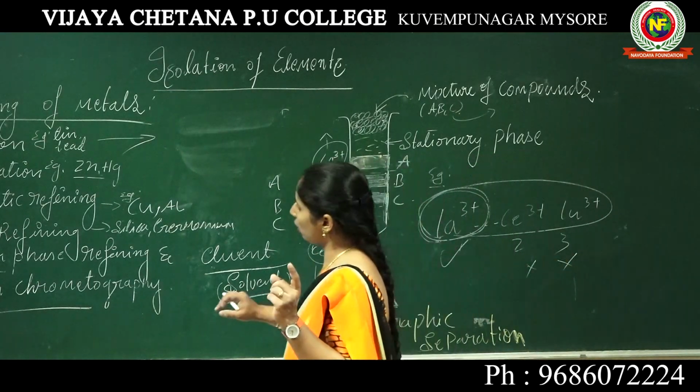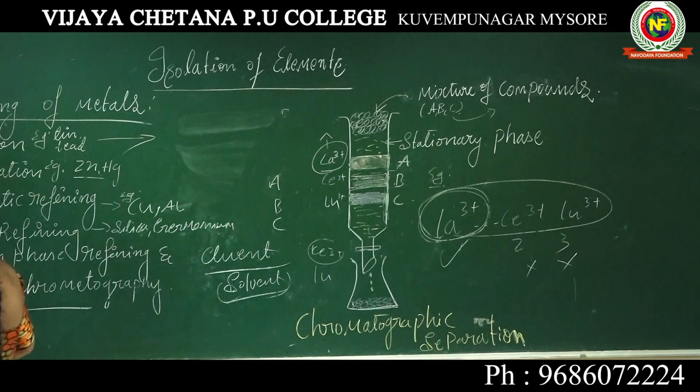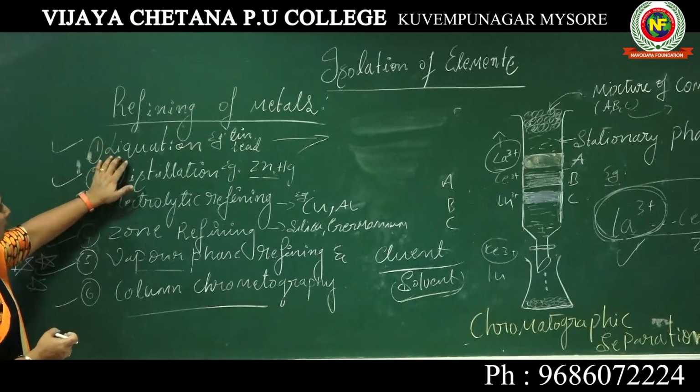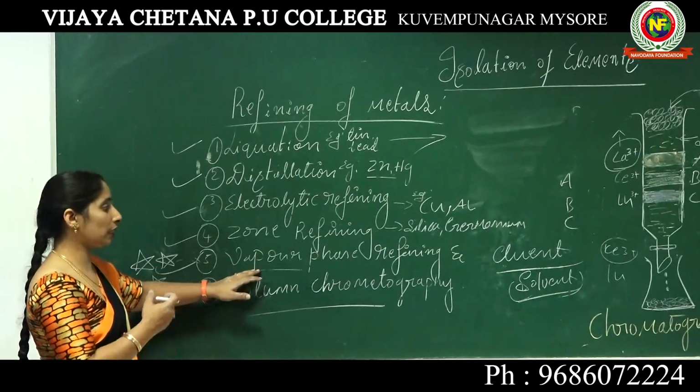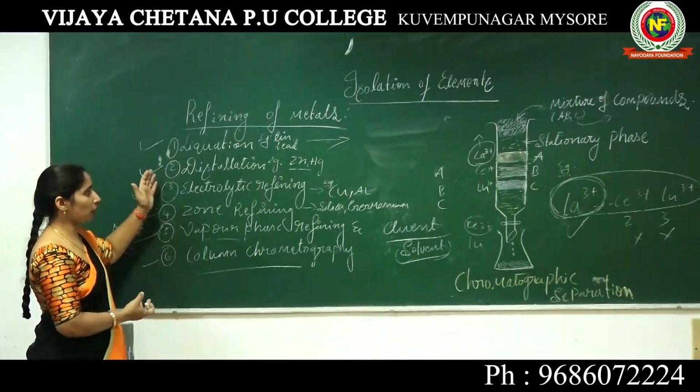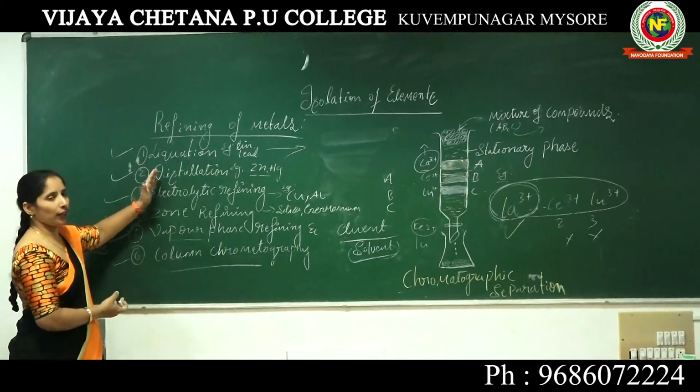So we finally discussed how crude metals become pure through the process called refining of metals. There are very important steps and methods. These are the types of methods we apply for the refining of metals.